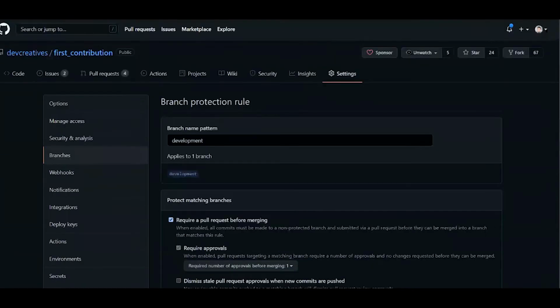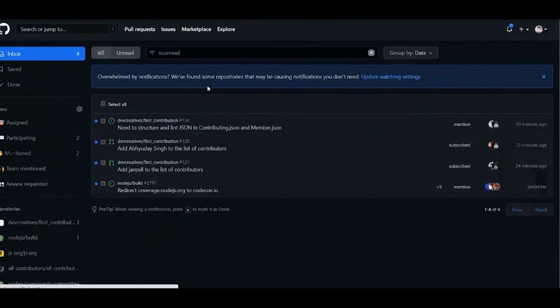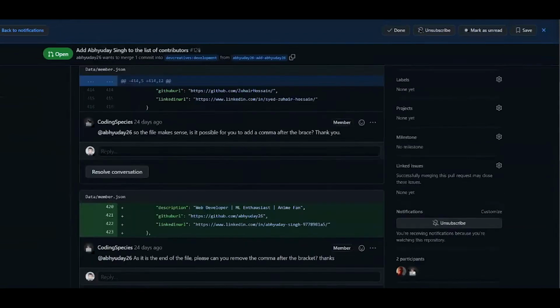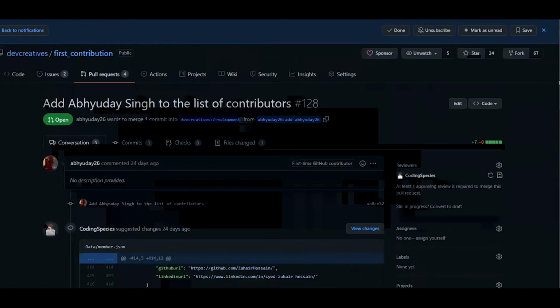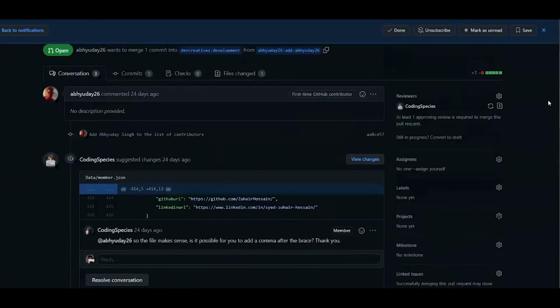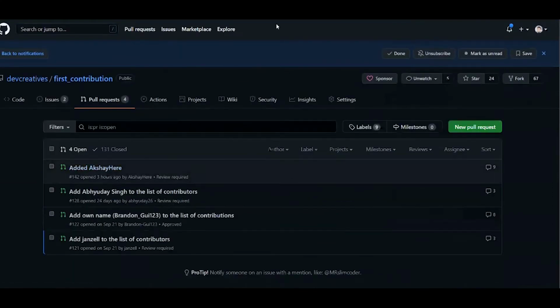So I will give you an example here. See, in this PR, the user coding species reviewed the PR, right? Even though I didn't review the PR yet, they can't merge the PR because I added a restriction. Whenever I review a PR and approve it, then they can merge it, right?